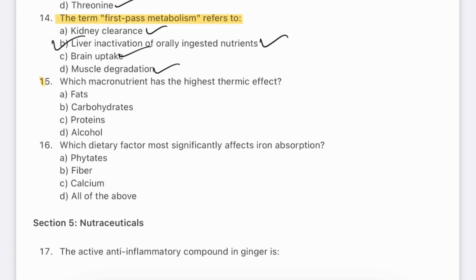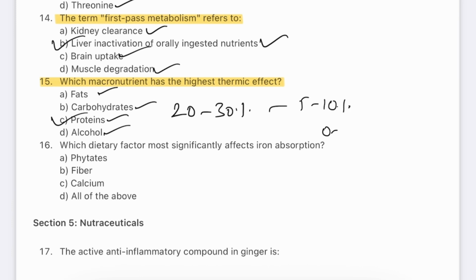Question number 15. Which macronutrient has the highest thermic effect? Fats, carbohydrates, proteins, alcohol. The answer will be C, proteins. The thermic effect of food is the energy used in digestion, absorption, and metabolism. Protein has the highest thermic effect of around 20 to 30%, compared to carbs, which contain 5 to 10%, and fat contains 0 to 3%.